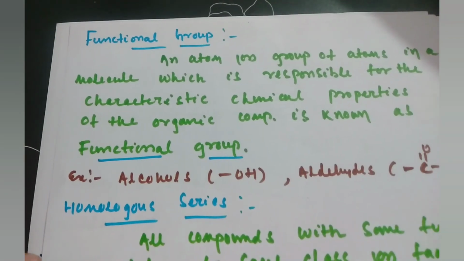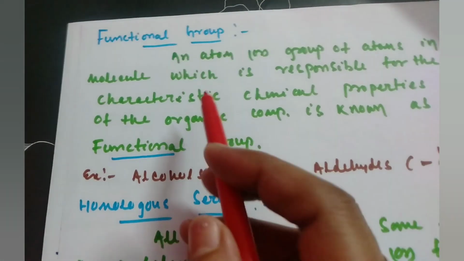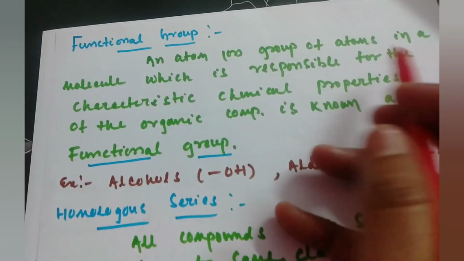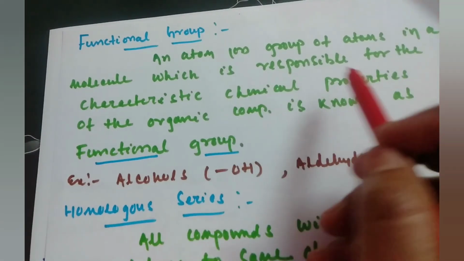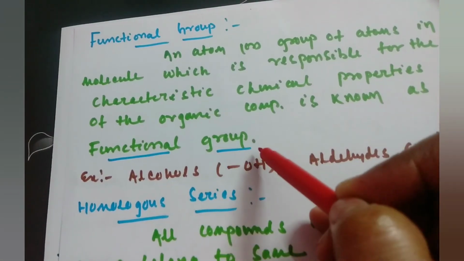Next we will discuss functional group. What do you mean by functional group? An atom or group of atoms in a molecule which is responsible for the characteristic chemical properties of the organic compound is the functional group.